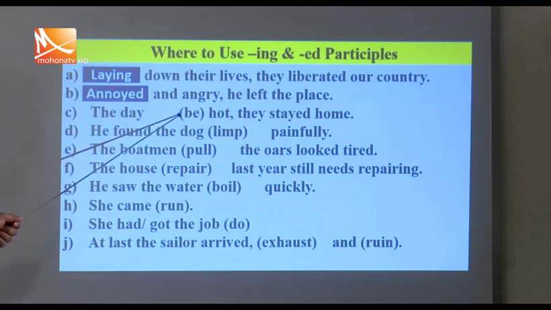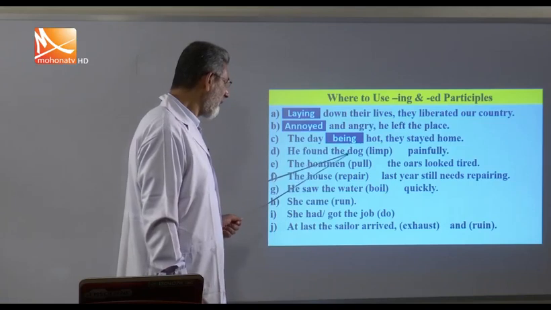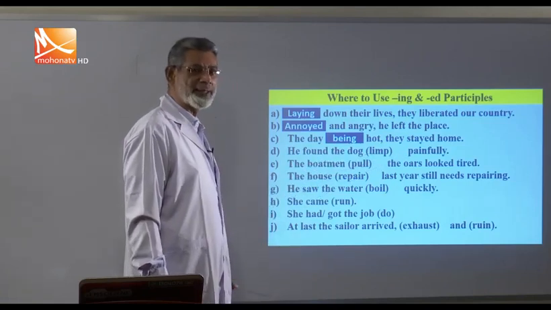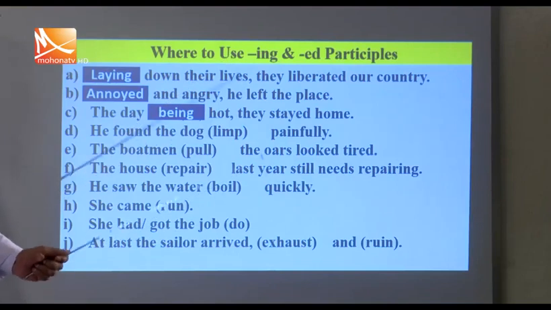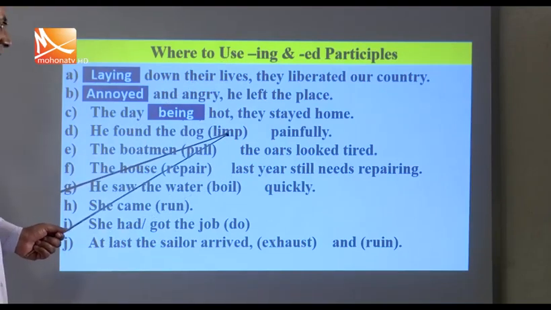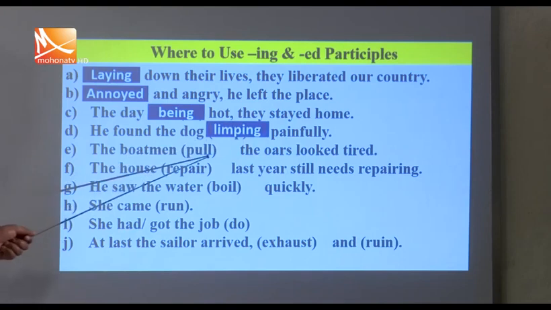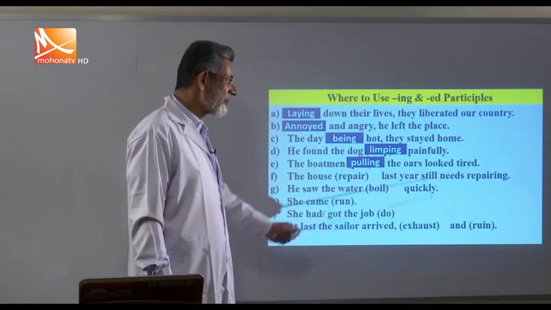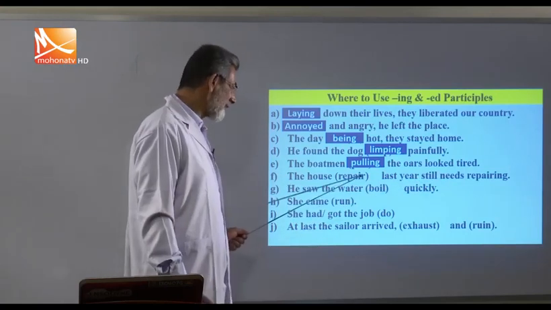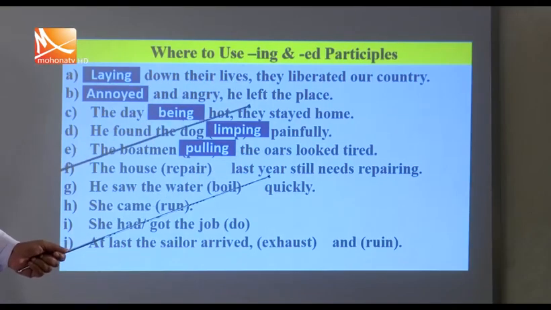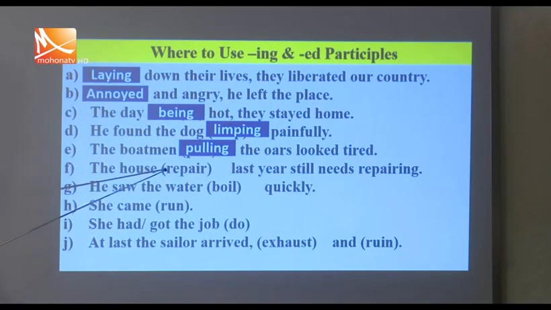The day being hot. When it is is, was, then you have to use being. He found the dog dash painfully, that is, painfully. So the dog is the doer. It does the action, so limping. The boatman dashed the oars, looked tired. So the boatman was pulling. This is the doer. So pulling. The house dashed last year needs repairing. Does the house do any action? No, it cannot. So here there is no doer, so it should be the ed participle.